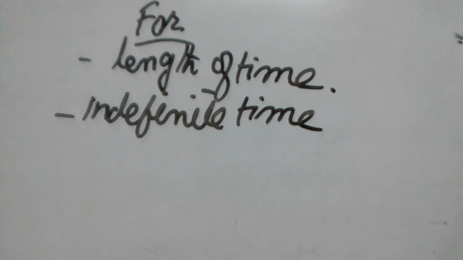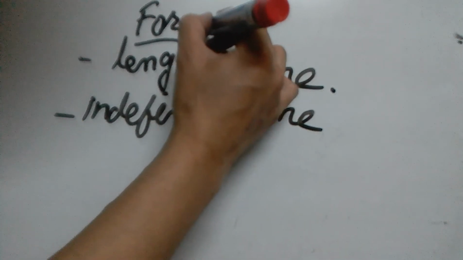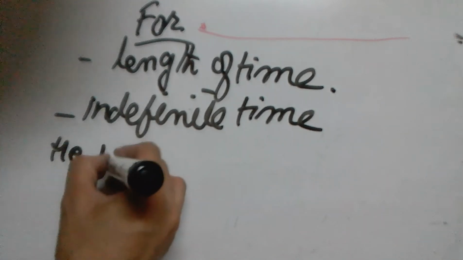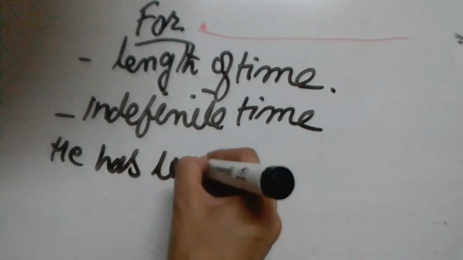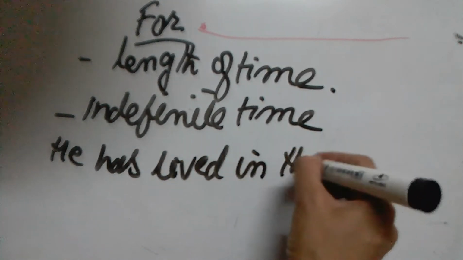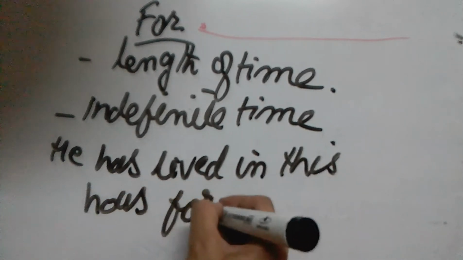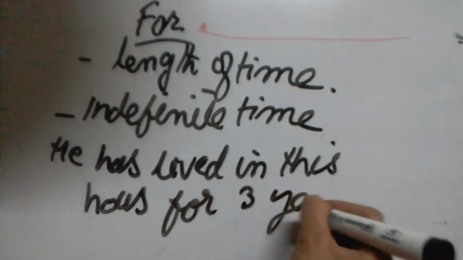For example, you can see here it starts and it goes on and on. This is length. So for is used with length of time, and it is usually indefinite time when days and years or months are mentioned but the names are not mentioned. For example, he has lived in this house for 3 years.